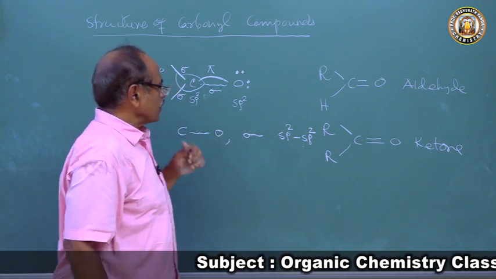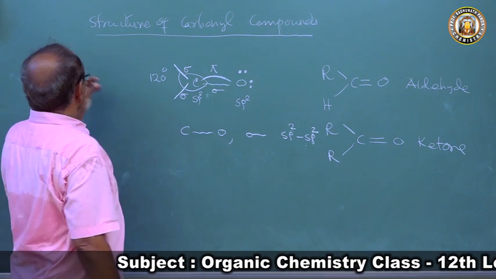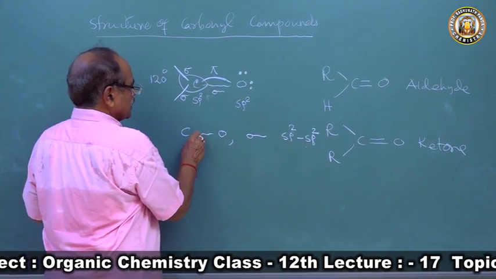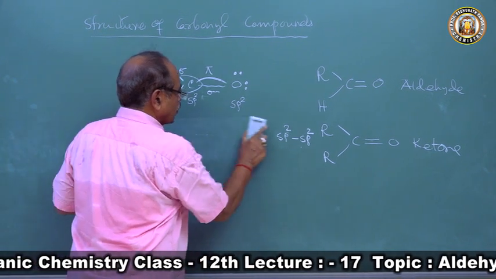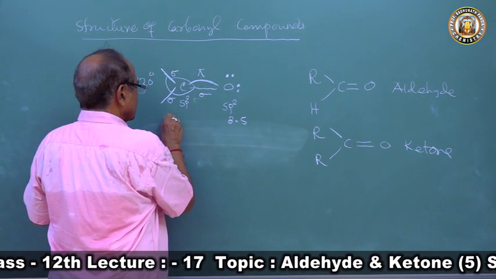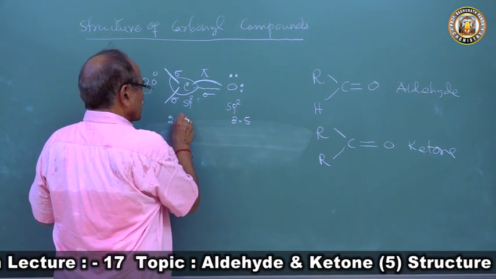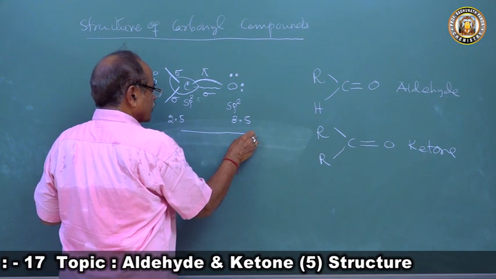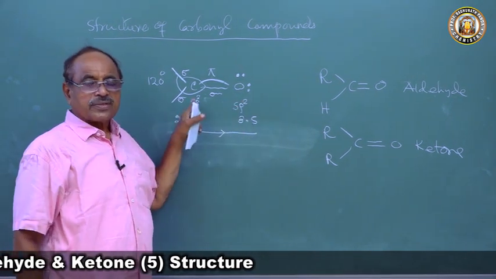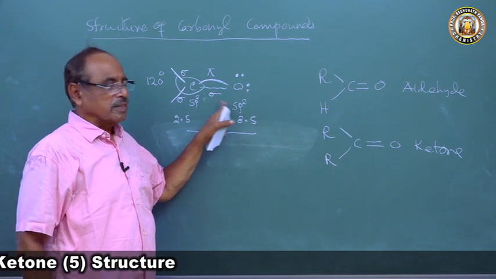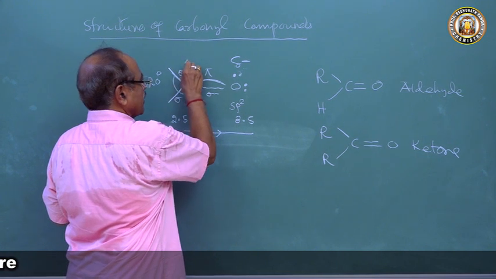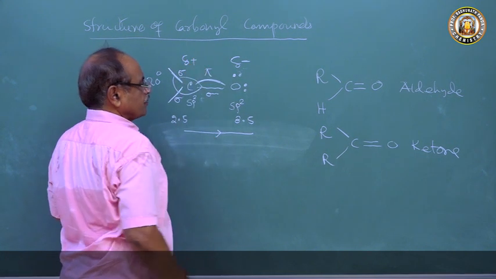Now in this carbon-oxygen sigma bond, the electronegativity of oxygen is 3.5 and carbon is 2.5. So there is always a drift of electrons towards oxygen, and the oxygen atom has a delta negative charge, the carbon atom has a delta positive charge.